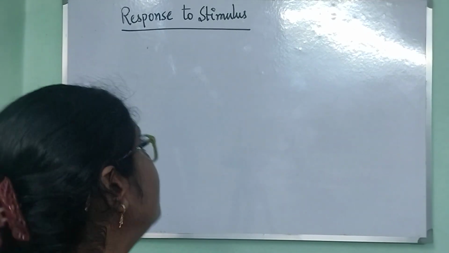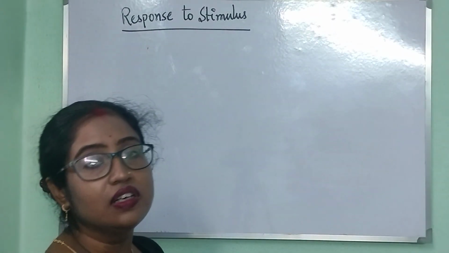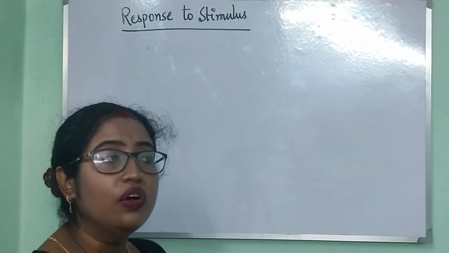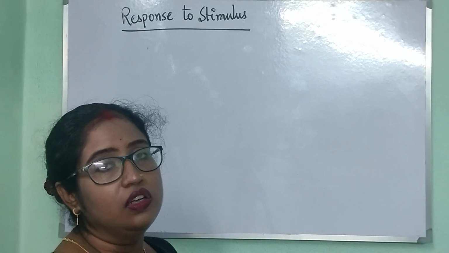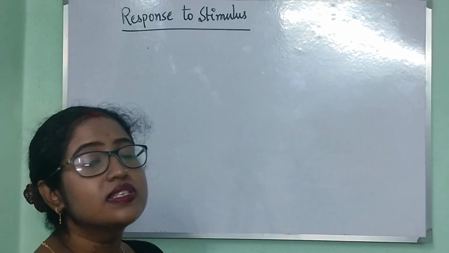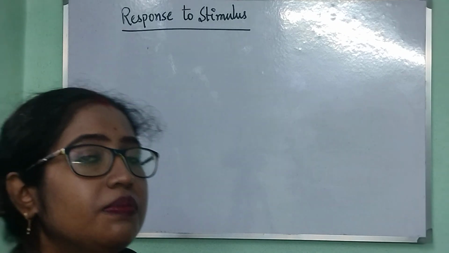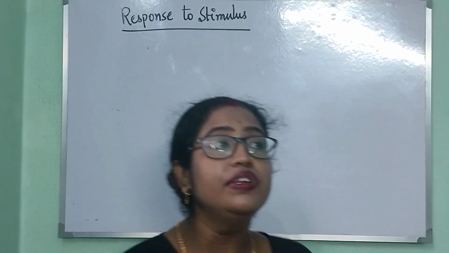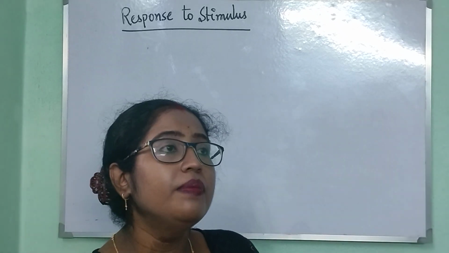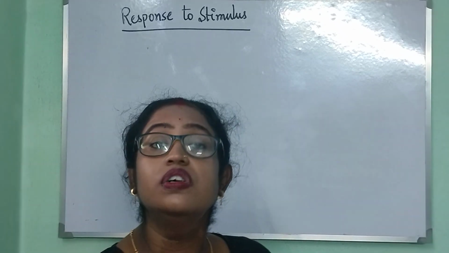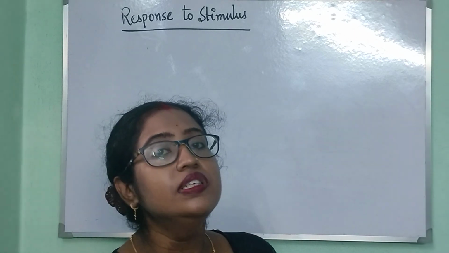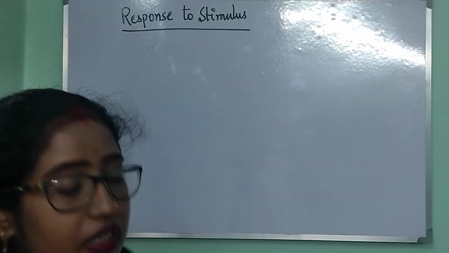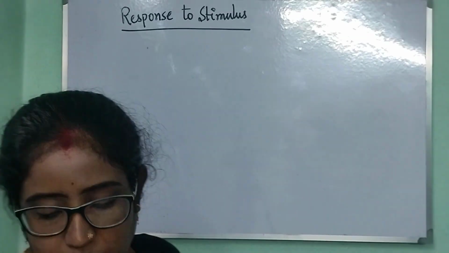In today's session, we are going to discuss the response to stimuli, meaning what is the pathway of response against a stimulus. So stimuli are of two kinds. First one is external stimuli, that we receive from the external environment, and another one is internal stimuli, that we receive from our internal body environment. So there are basically two types of stimuli.